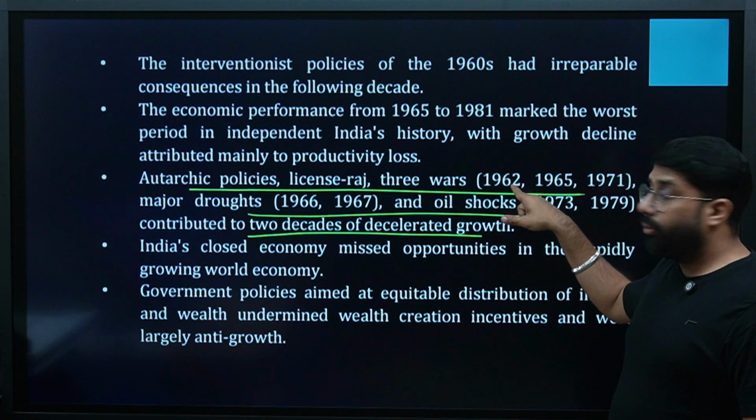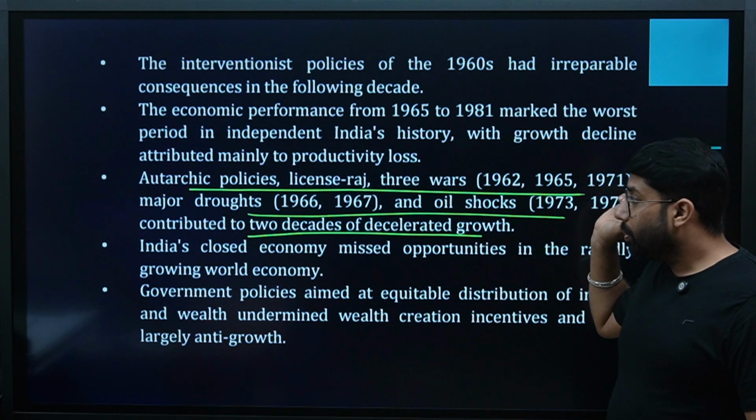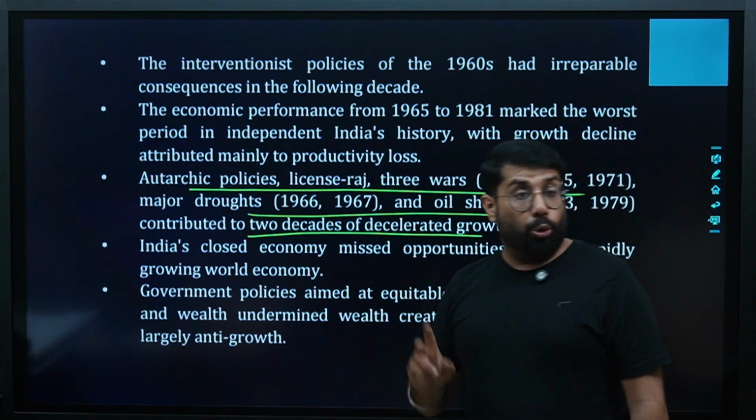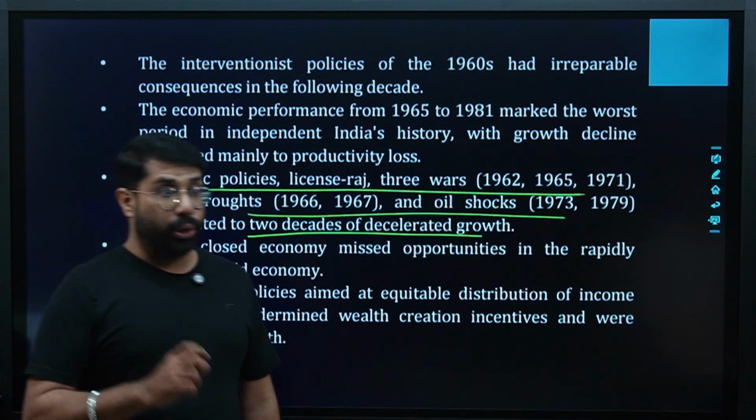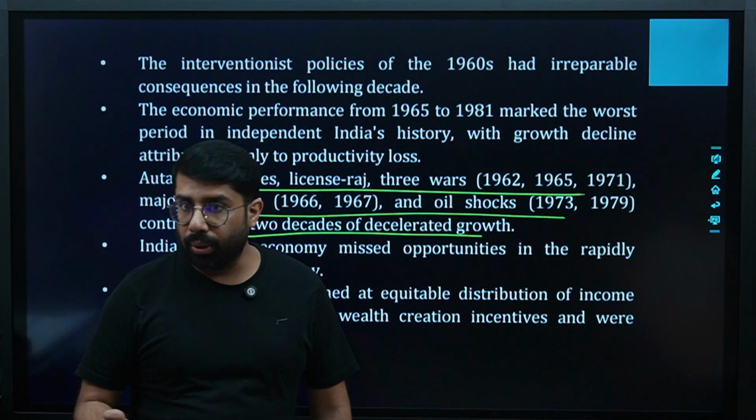You see, it started from the 60s and went to the 80s. These 2 decades, 20 years, were very, very, very burdensome for India. India could not grow the way it should have grown. Are you clear?